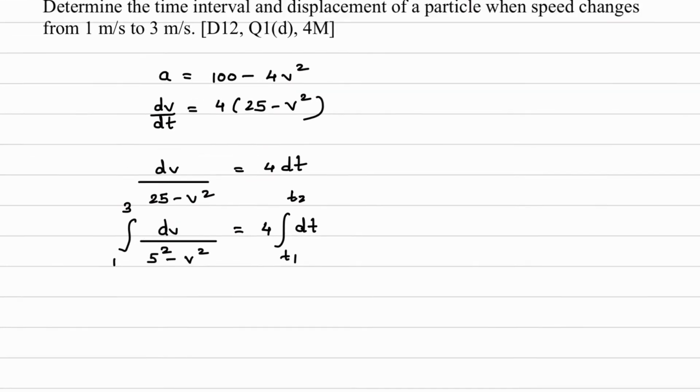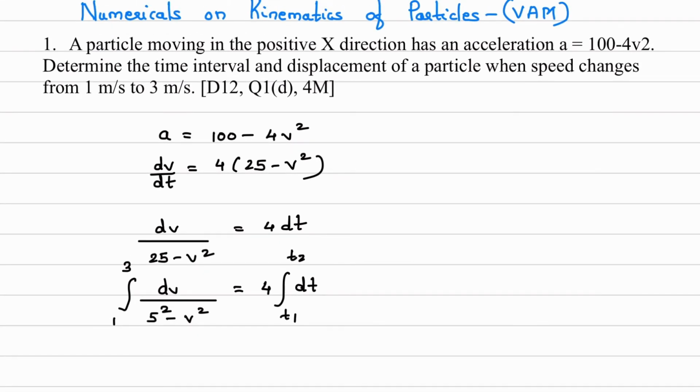Now here, we substituted the value of acceleration. We used which case? Case 3 and case 4, right? When acceleration is a function of velocity, you can either write acceleration as dv by dt, or you can write acceleration as v dv by ds. Now since we have to calculate time, I have written dv by dt.